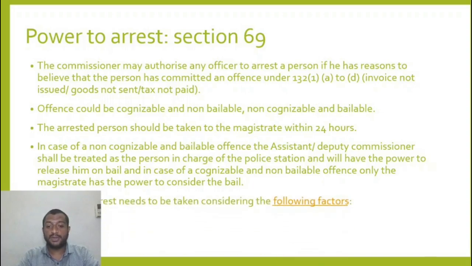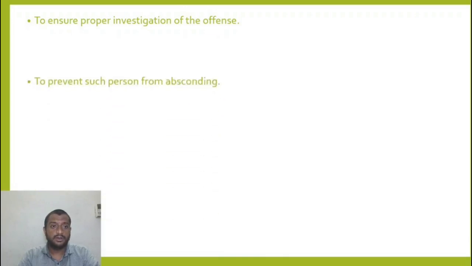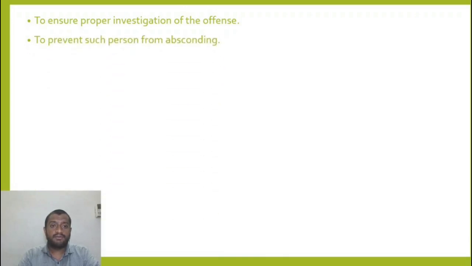Decision to arrest needs to be taken after considering the following factors. What are the factors? To ensure proper investigation of the offense, to prevent such person from absconding.